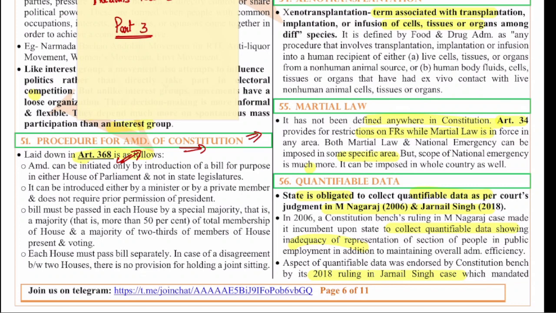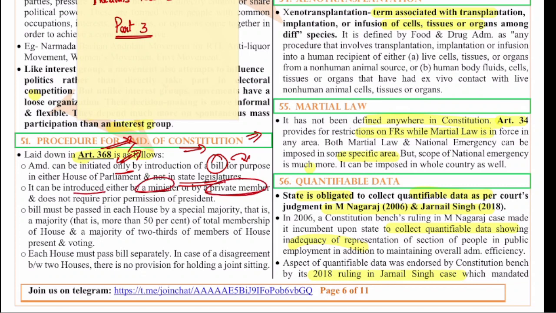So, the procedure is: amendment can be initiated only by introduction of a bill for the purpose in either house of the parliament and not in state legislatures. So, the bill under article 368 cannot be introduced in state legislatures. And also it can be introduced either by a minister or by a private member.